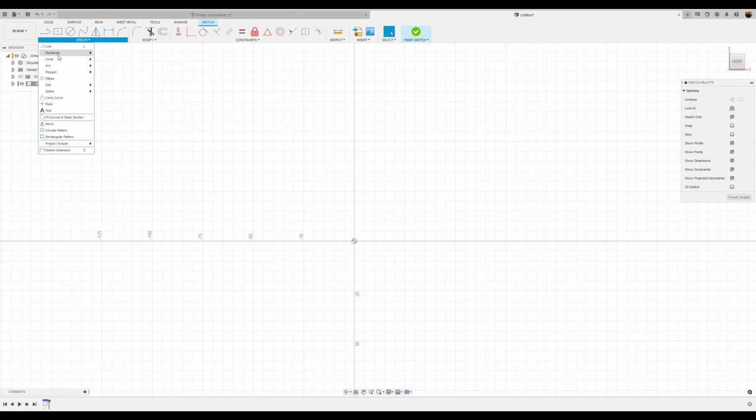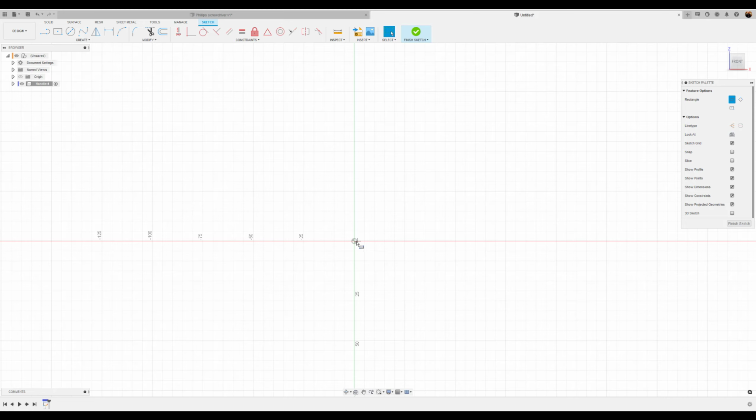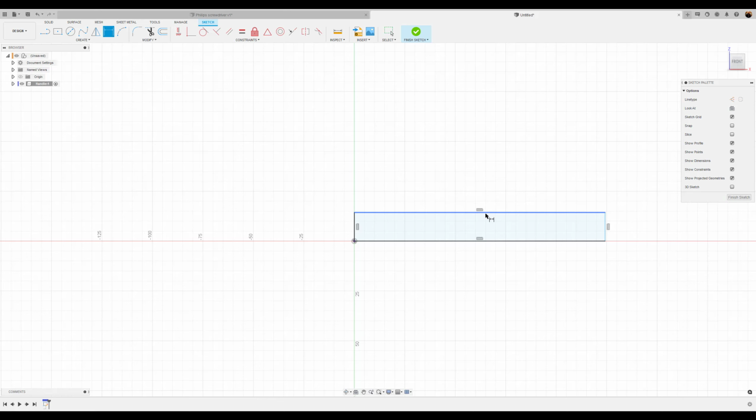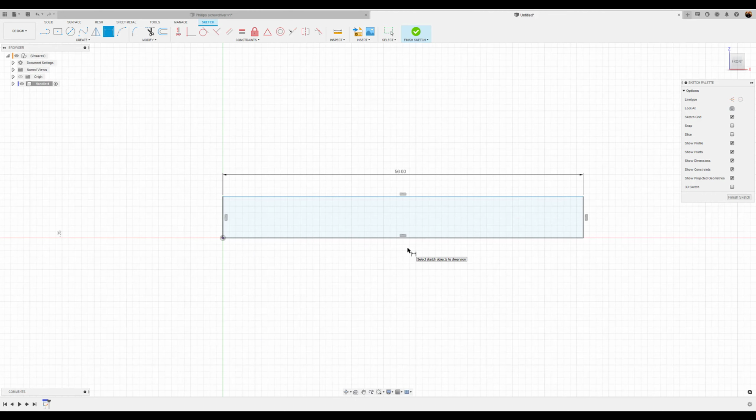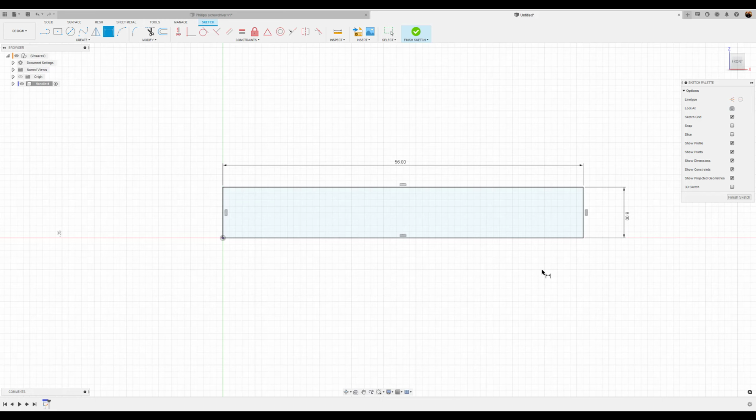I'm going to create a 2-point rectangle starting in the center point and drag it out. Okay. We're going to dimension it. At the very top, I'm going to make it 56 millimeters. We're going to make the side 8 millimeters. And now it's fully defined.